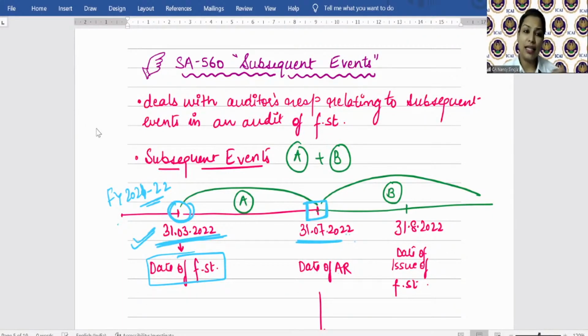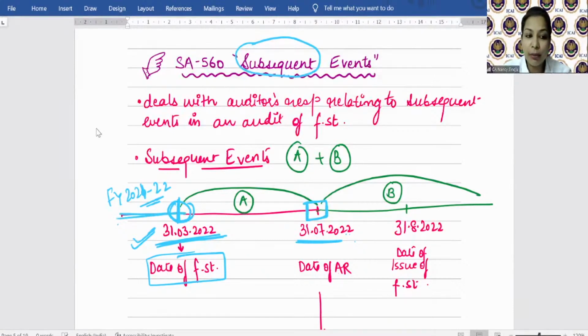So this essay, the name is what? Subsequent events. So it talks about the events. Subsequent means later. After what? After the date of the financial statement. What are the responsibilities of the auditor with respect to those events?